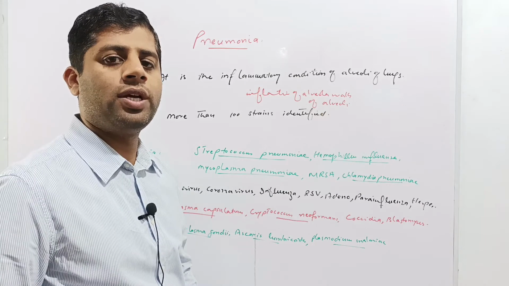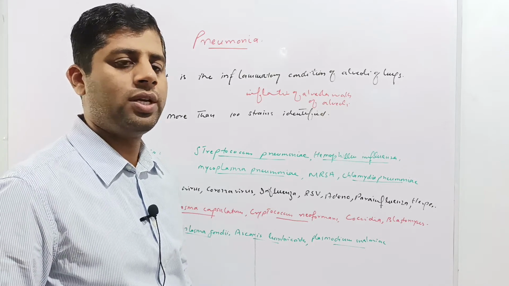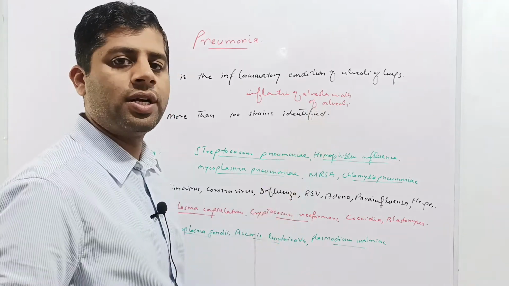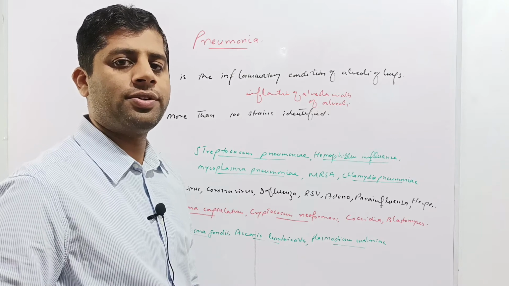And as we know, the alveoli are the structural and functional unit of the lungs, so the lungs perform the function of exchange of gases through the alveoli. If these alveoli are inflamed, this condition is called pneumonia, and it's a respiratory tract disease which badly affects the lungs as well as the respiratory tract.